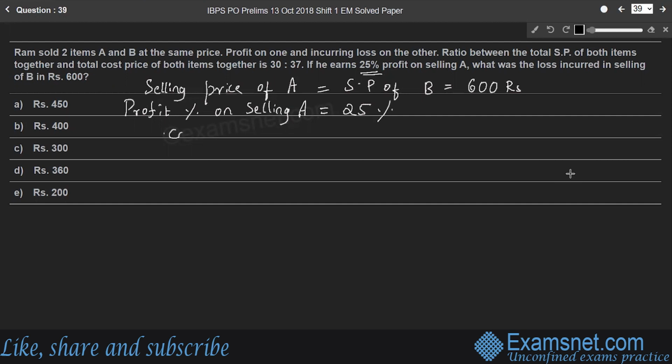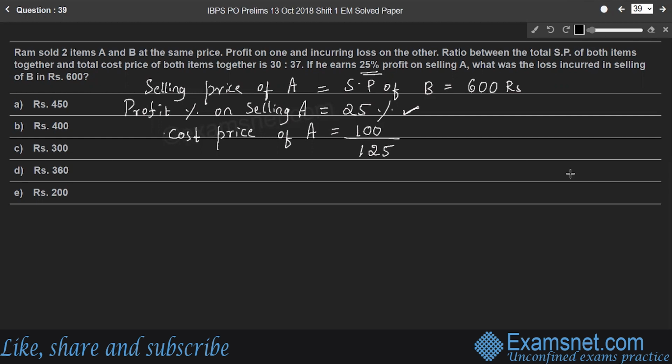So, cost price of A is equal to. If profit is 25%, what is the meaning of profit? Your selling price is more than the cost price. So if profit is 25%, the selling price becomes 125 rupees for a cost price of 100 rupees. I'll repeat once again.